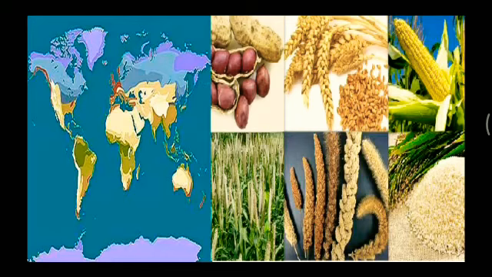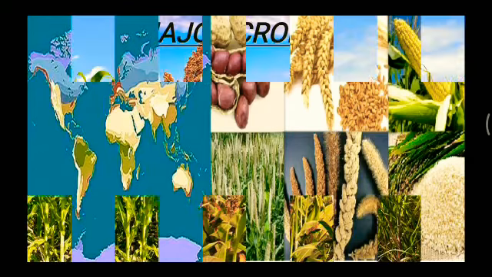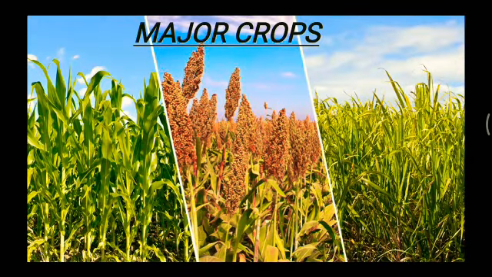So, in different places, different crops are grown. It's not that the same crops are grown in all the places. It's not possible. These crops provide food and raw materials for the agro-based industries. So we'll study the major crops grown in the world.